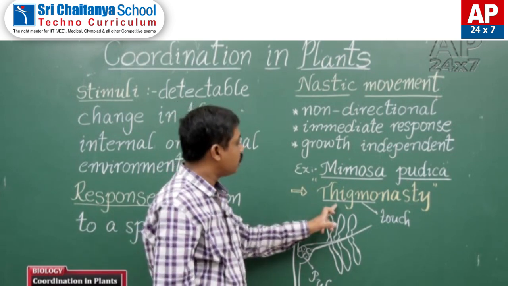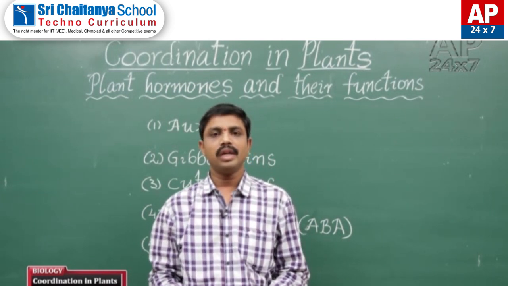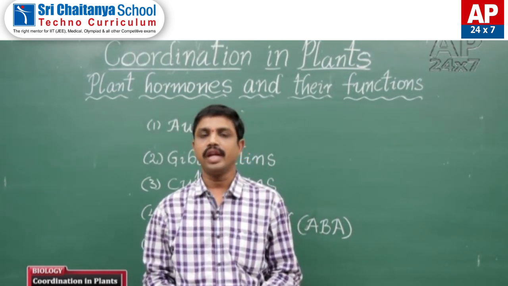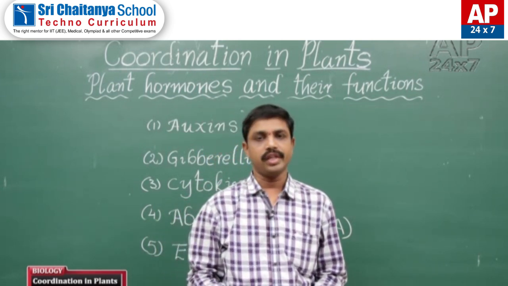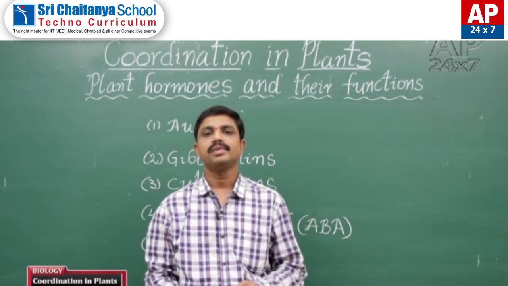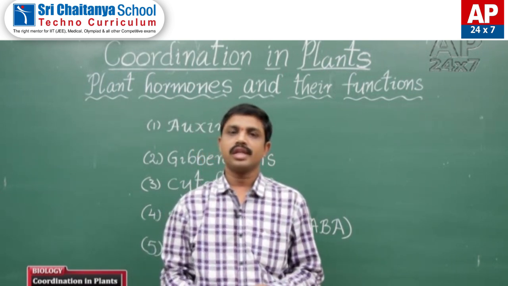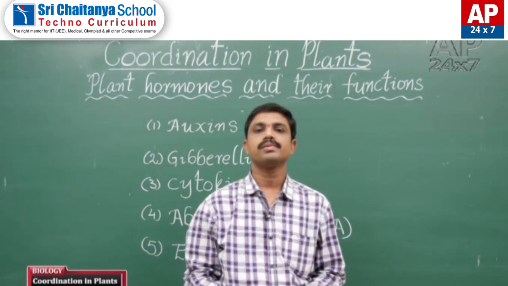In plants, growth and development is well organized and well differentiated. Plants have a small amount of chemical substances, which they produce in little quantity. These chemical substances are called hormones.